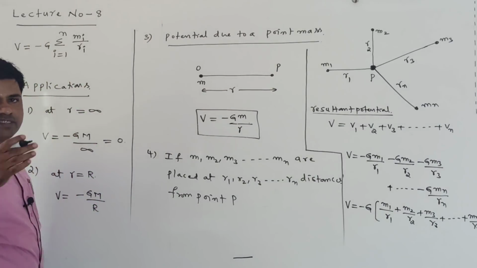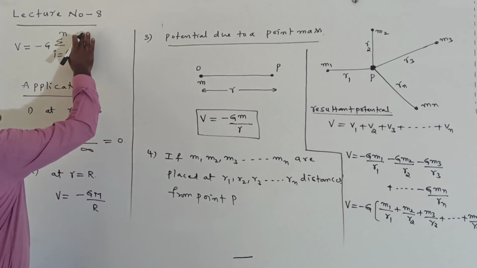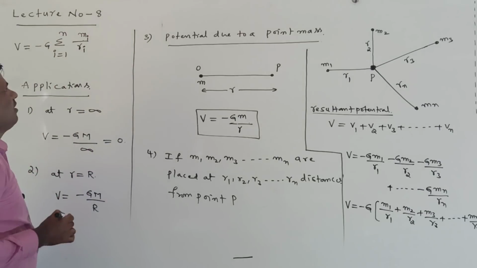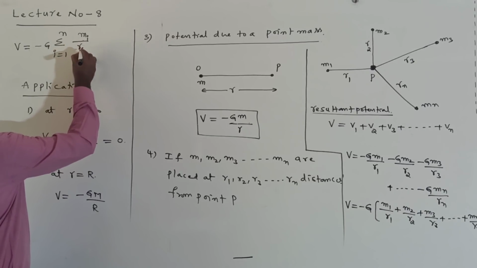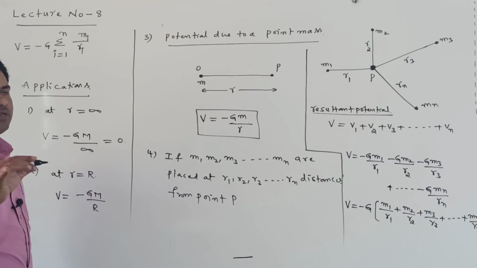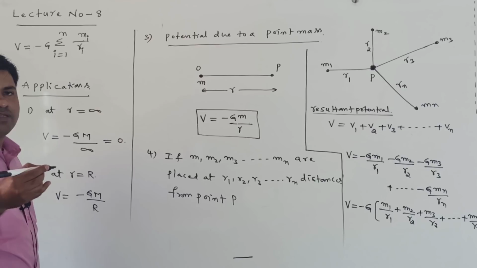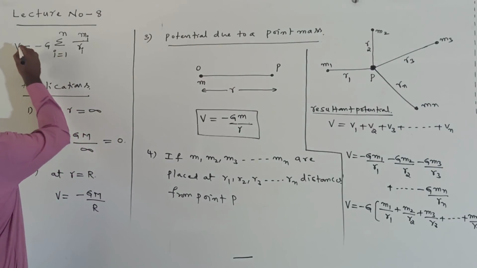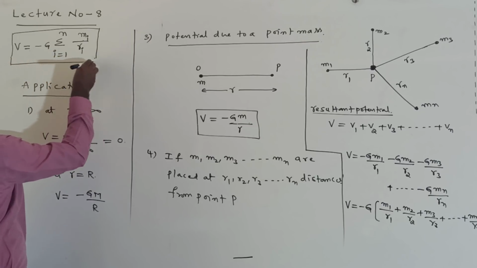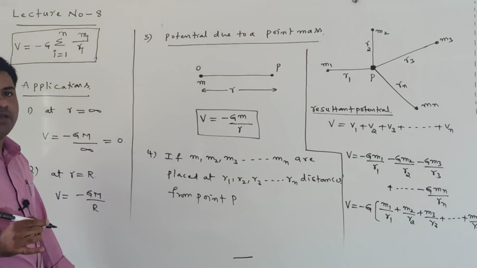Sigma means plus. So sigma i equal to 1 to n of mi by ri. Here i is the suffix in mi by ri. i equal to 1 means m1 by r1. Sigma means plus. i equal to 2 means m2 by r2, i equal to 3 means m3 by r3, so on up to mn by rn. So we are writing this in sigma form: V equal to minus G into sigma i equal to 1 to n of mi by ri.